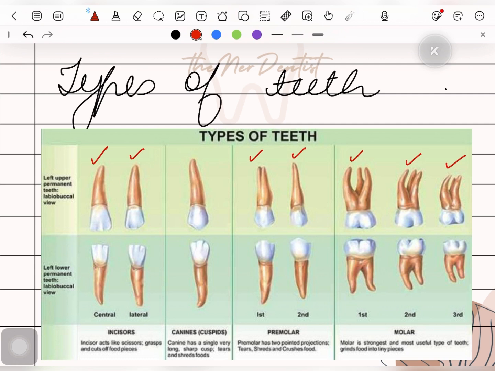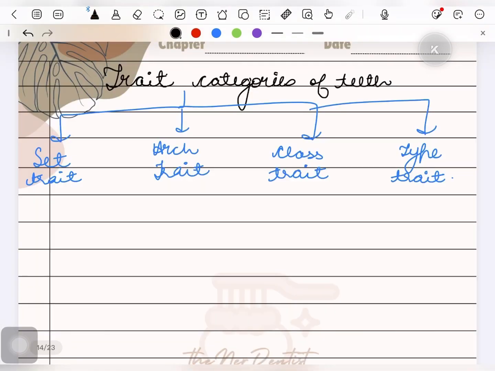Okay. So classes: what incisors are, what canines are, premolars and molars, and how will we differentiate between the types, whether it is the central incisor or the lateral incisor, or first premolar or second premolar, or first, second or third molars. This topic is important for viva questions and also from a theory point of view, because there can be a question in university exams where you have to describe the trait characteristics of teeth.